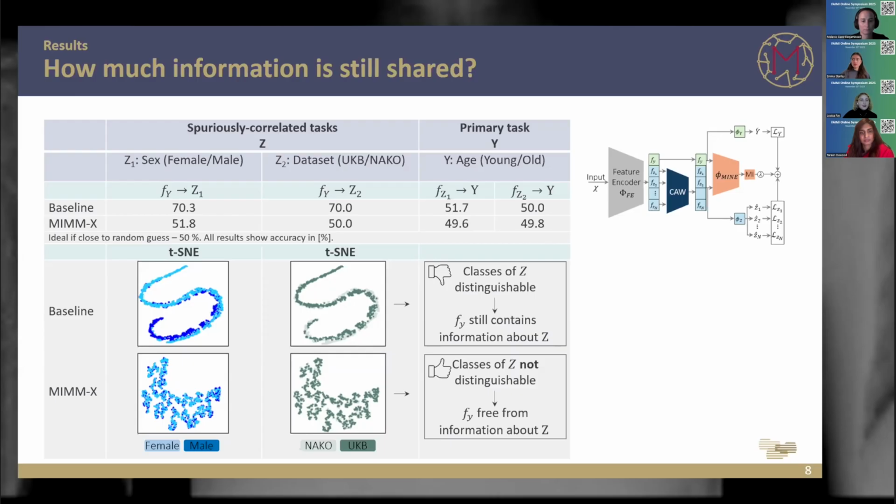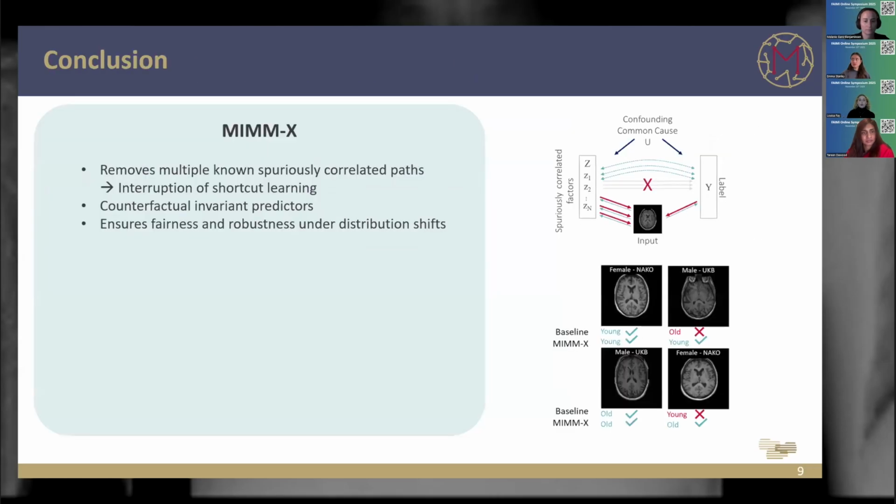And with this, we can conclude that we developed a framework which allows us to learn causal relationships and thereby mitigate multiple spurious correlations and avoid shortcut learning. So we created a predictor which is robust to distribution shifts and able to predict the correct results even on out-of-domain data and on underrepresented groups.